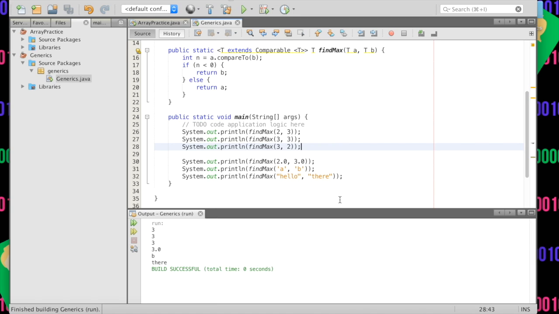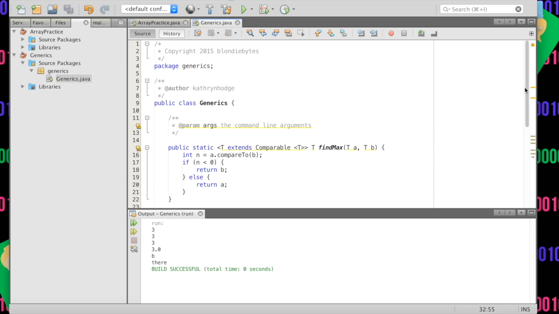So if we run it here, we get 3, 3, 3, and those are the max of all of these. Then we have 3.0, which is greater than 2.0. Then we have B, which is greater than A. And then we have "there," which is greater than "hello." So everything's great.